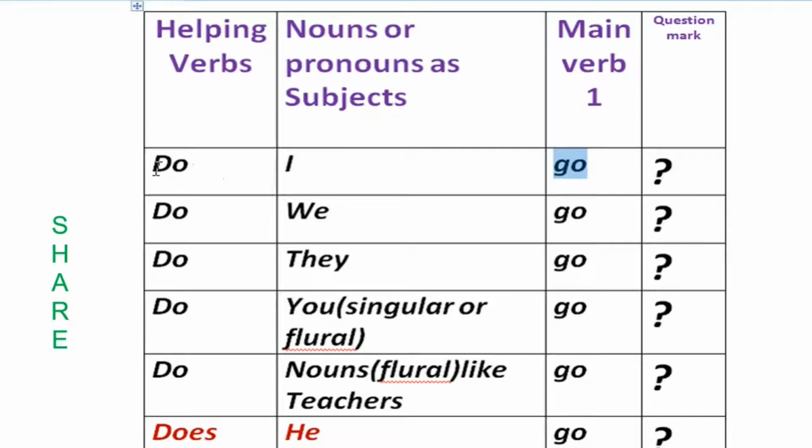See the sentence formation. First the helping verb, next the pronoun or a noun, next the main verb 1, and at the end of the sentence a question mark should be written. Do I go? Do I go is the interrogative sentence in the simple present tense.